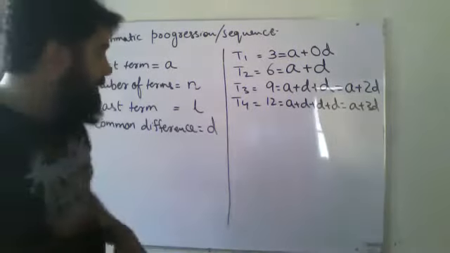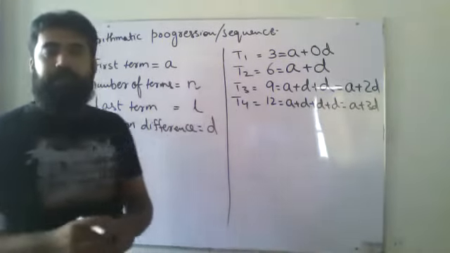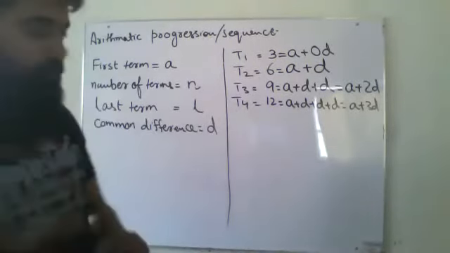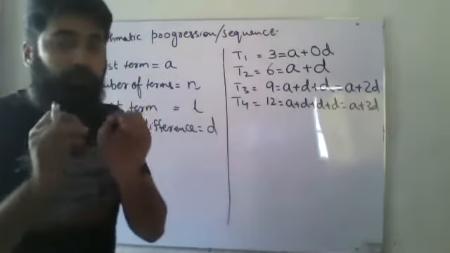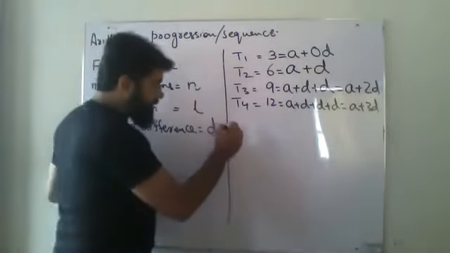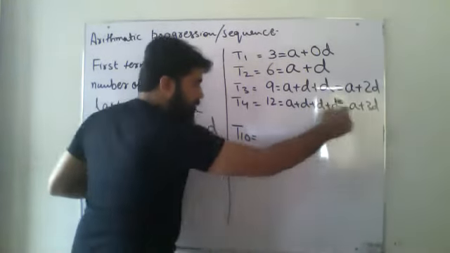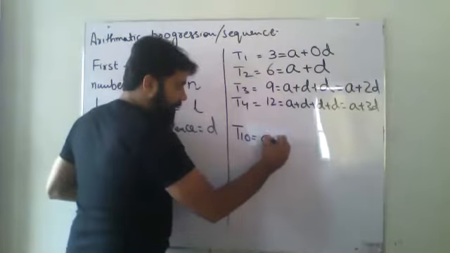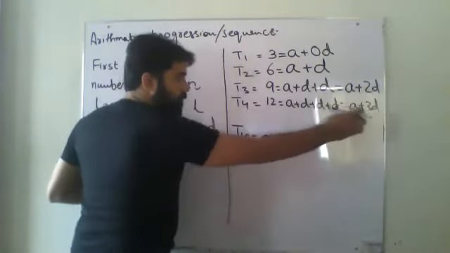So can I say this thing that, for instance, they are saying, okay, find it for T5, or T10. Let's say they are saying, find it for T10. So what will I do? T10 equals A plus, that is written 10. It was 4, I have written 3.